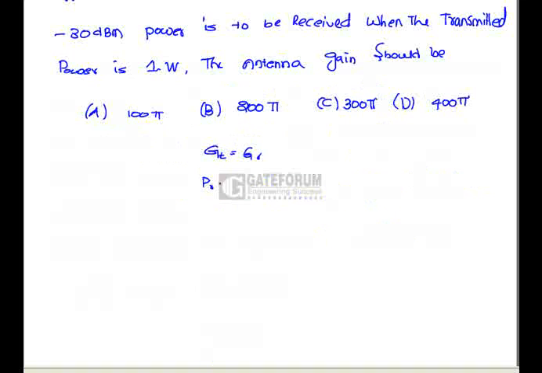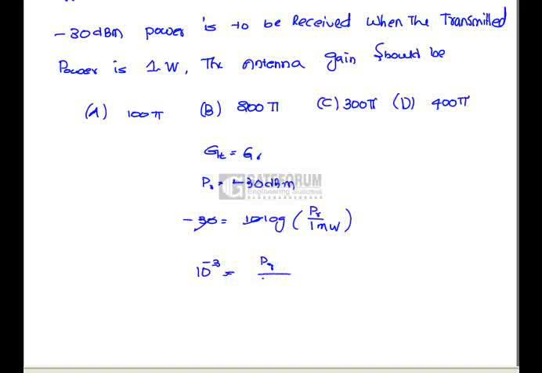Here PR is expressed in minus 30 dBm. That means in watts, minus 30 equals 10 log of PR by 1 milliwatt. So 10 power minus 3 equals PR by 1 milliwatt. This PR is going to be 10 power minus 6 watts.